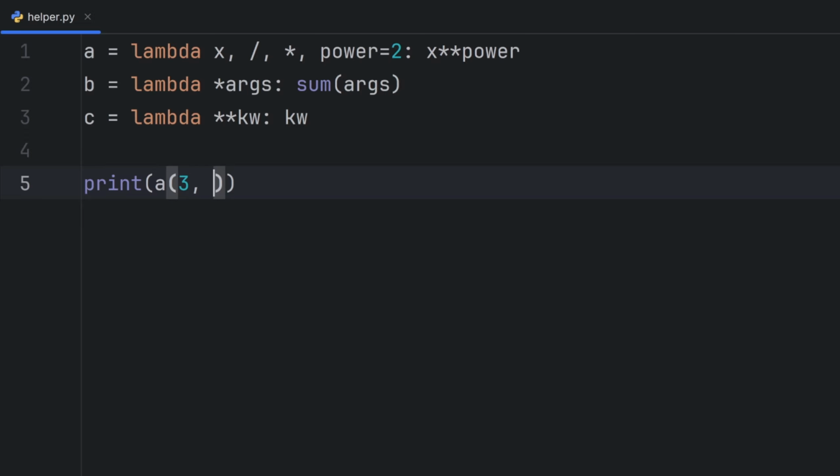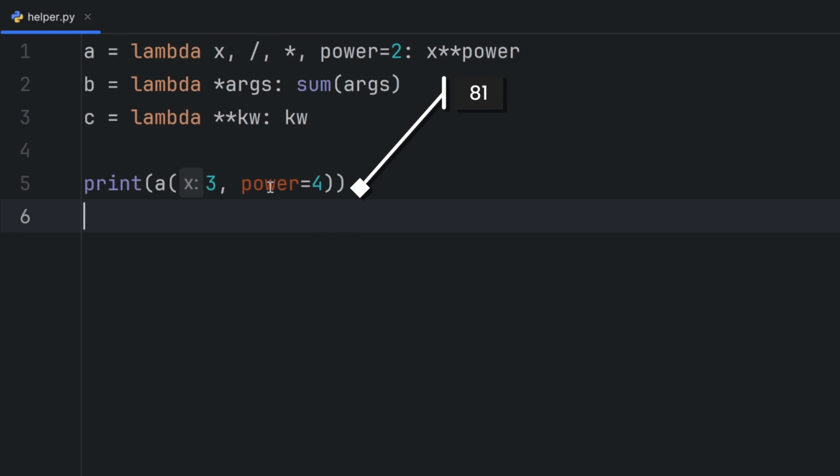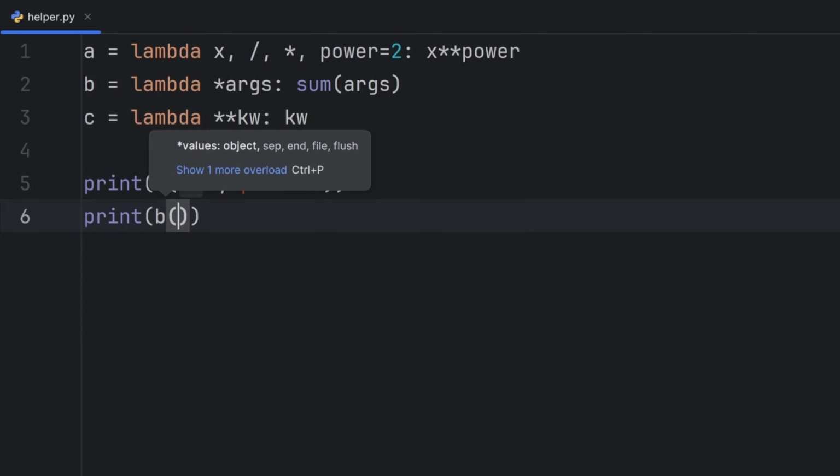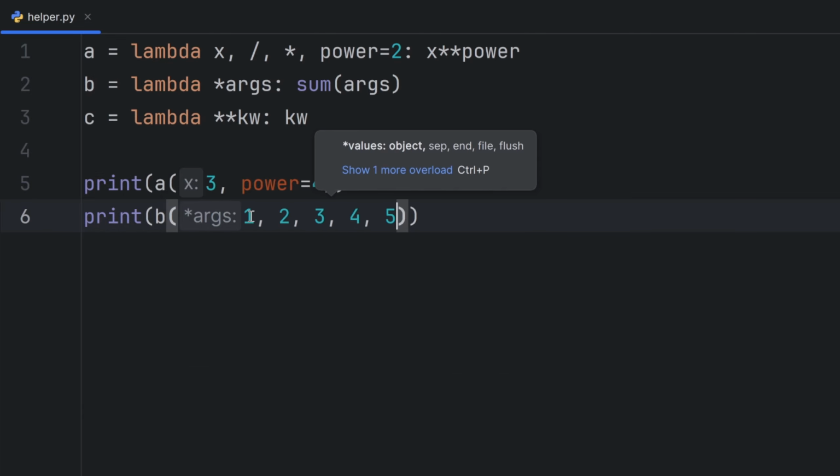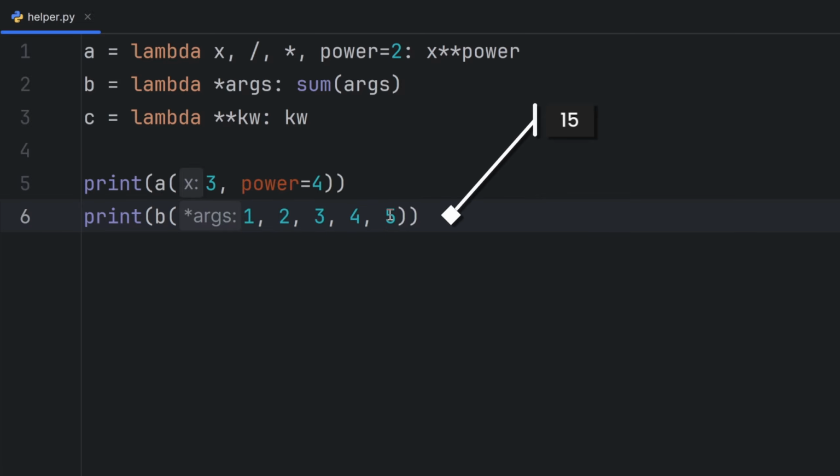And the same applies for power, because power is a keyword-only argument. If you just write 4, this won't work. But if I write here power equals 4, there's no problem. So here I expect to see 81. If I print b and pass 1, 2, 3, 4, and 5, I expect to see the sum of all these numbers, which is actually 15.